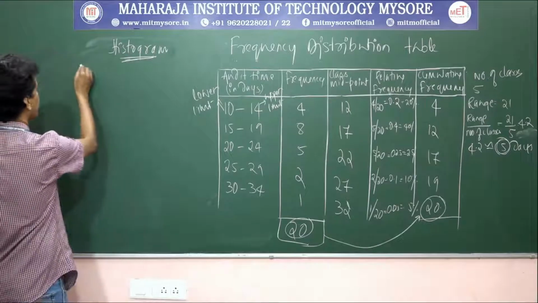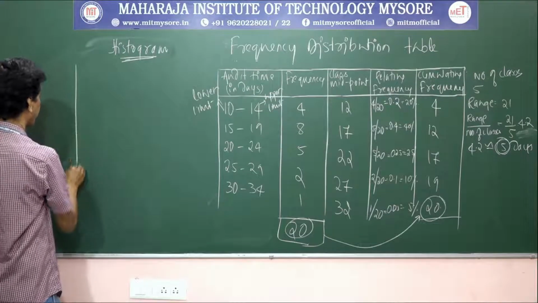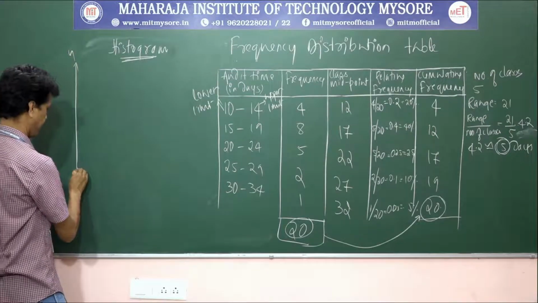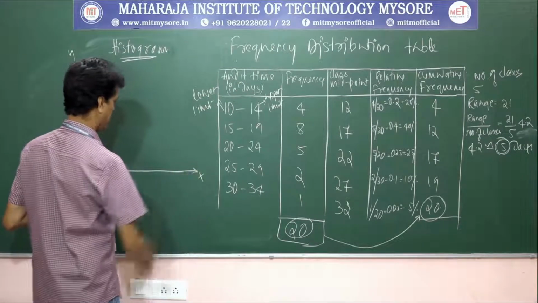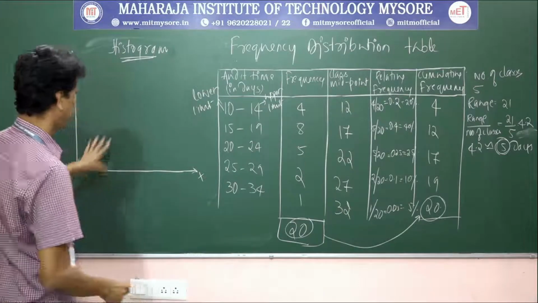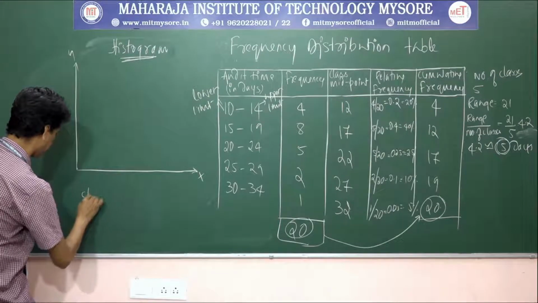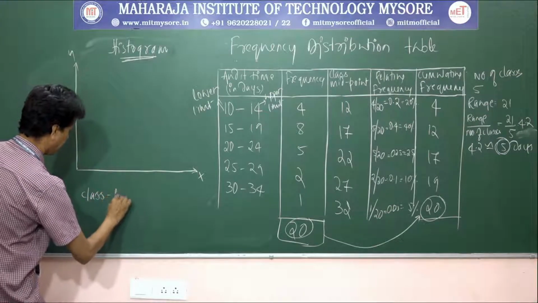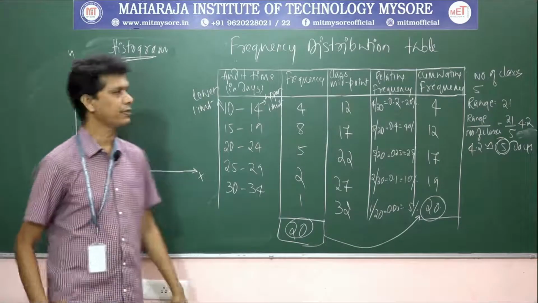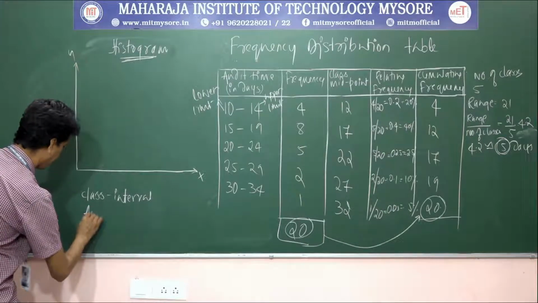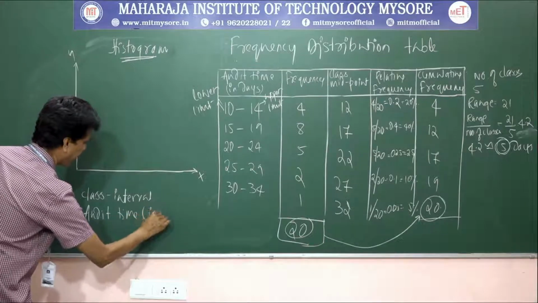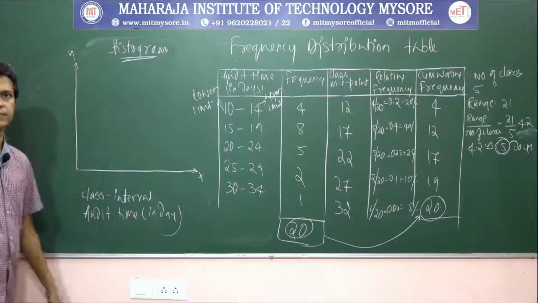First, you have to take the y-axis, and this is the x-axis. On the x-axis is the class interval, which represents the audit time in days.